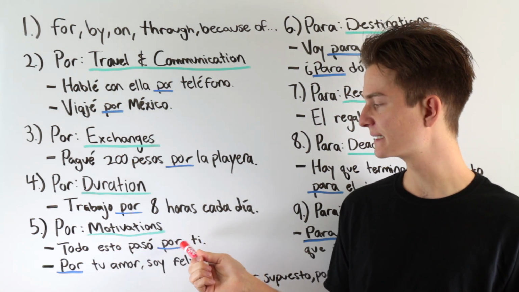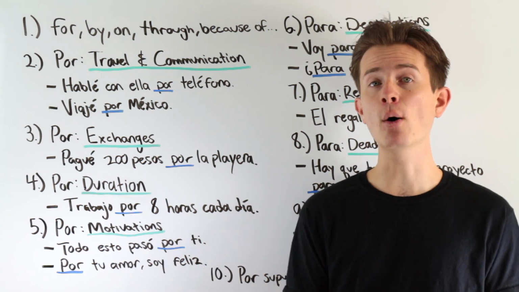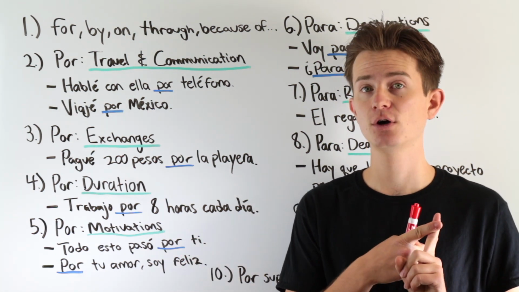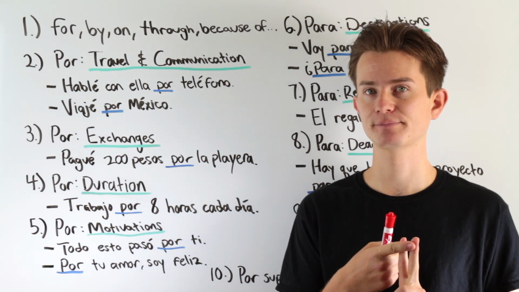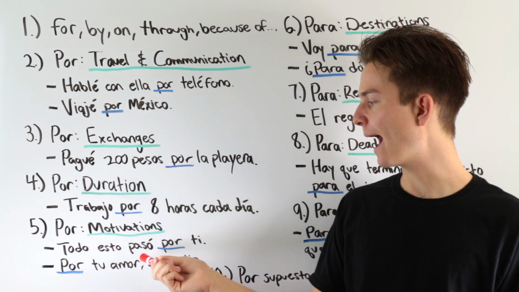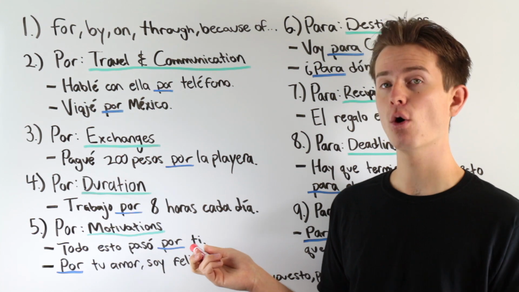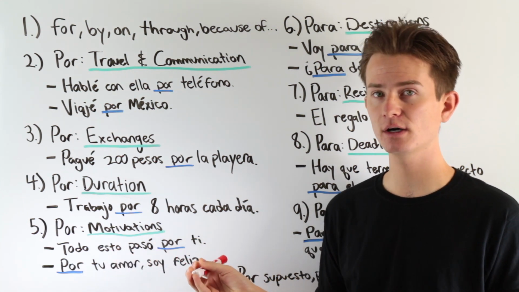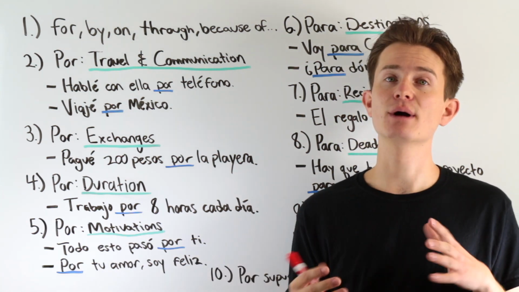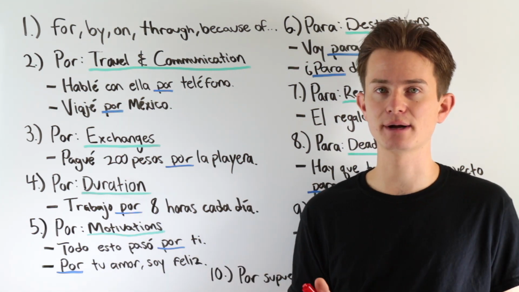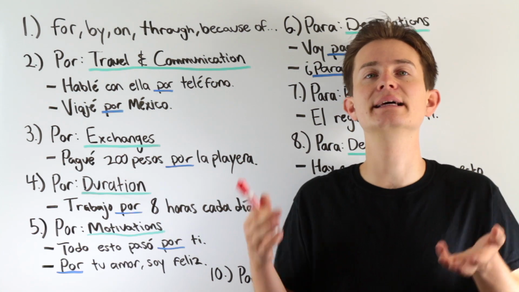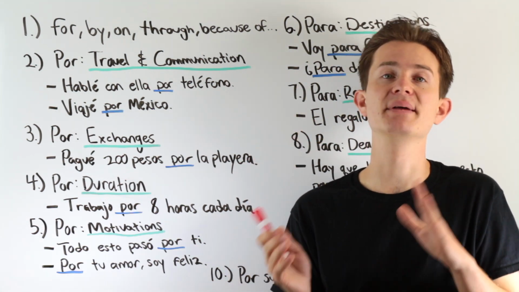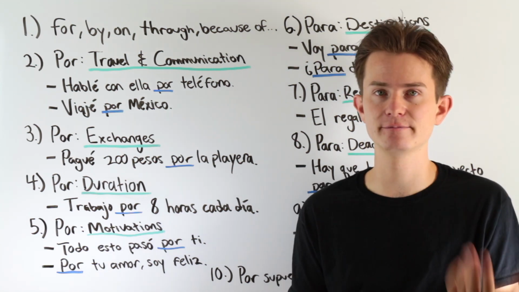Okay, so in this context, por is going to mean one of two things. Because of or due to. Okay? All of this happened due to you. Or all of this happened because of you. Okay, so same idea, right? Due to and because of. However, sometimes when we translate it into our English brains, it might sound more natural or more clear to say because of versus due to, or vice versa.